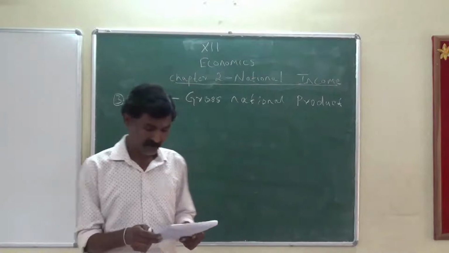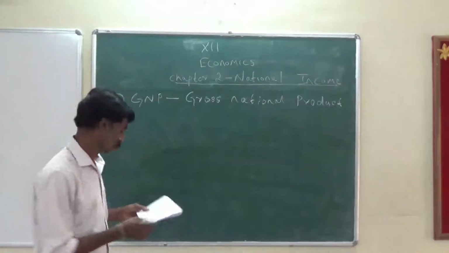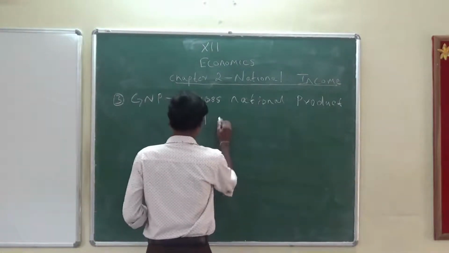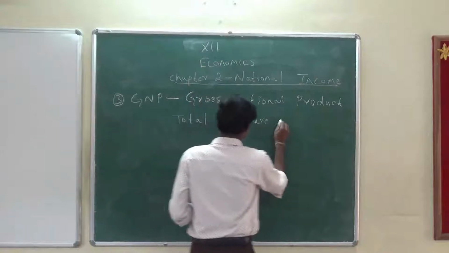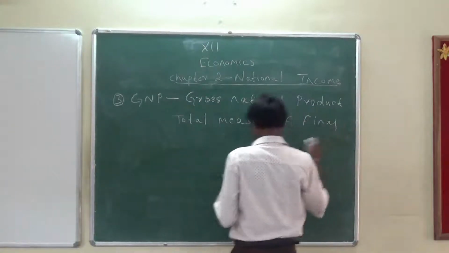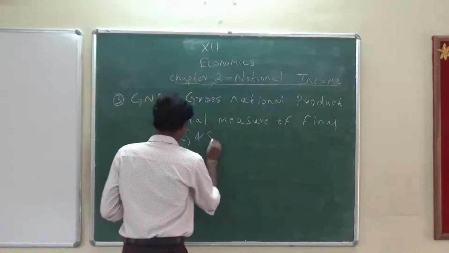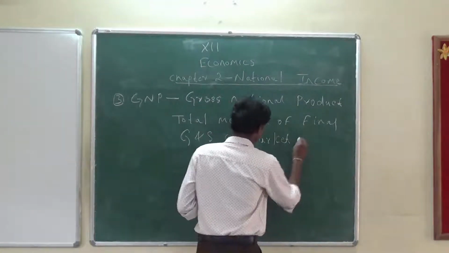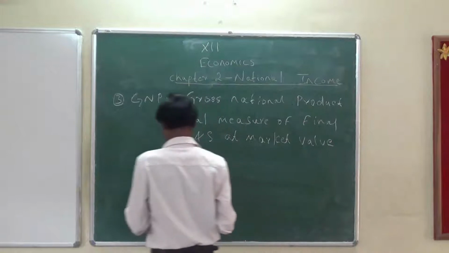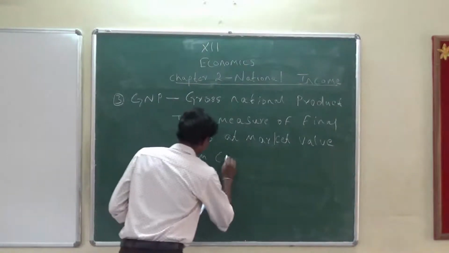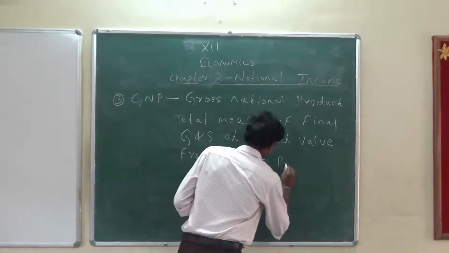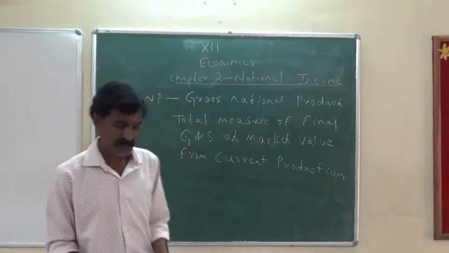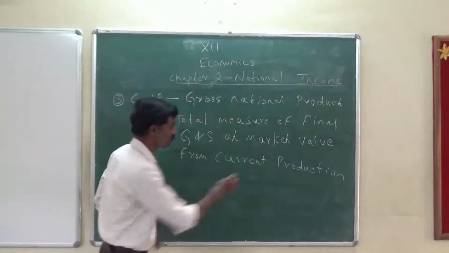GNP is nothing but the total measure of the flow of final goods and services at market value from current production, including the current production of that particular year.